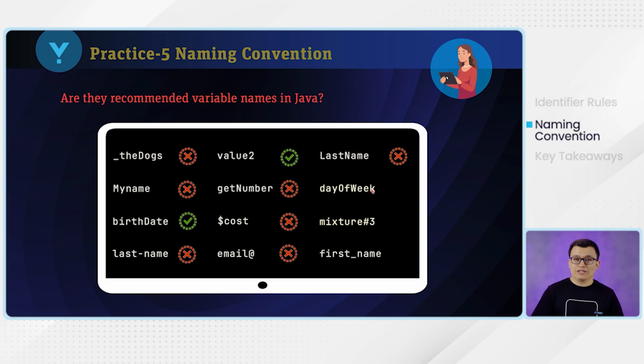And day of week, which is a noun, okay? And it's also using lower camel case. Starting from the second word, you see each word's first character is in uppercase. Therefore, it is correct. And then we have mixture #3. The pound key is not allowed. And then lastly is the first underscore name. So based on the naming convention, the variable names need to be in lower camel case. So instead of using underscore here, we're supposed to make the letter N of the second word uppercase. Okay? So this is incorrect as well.